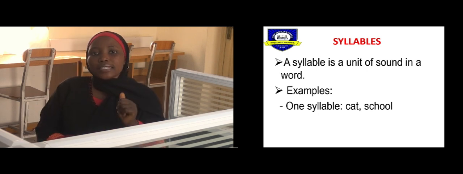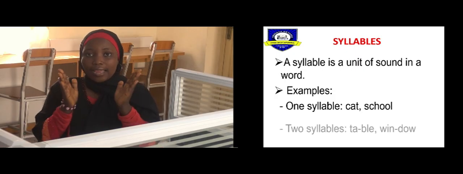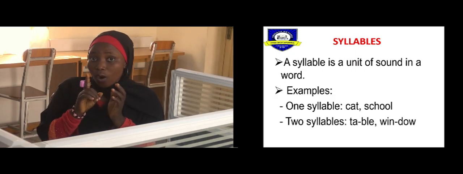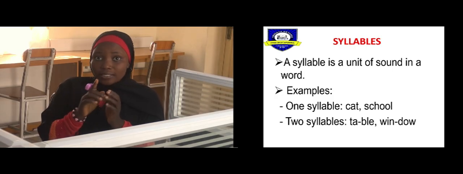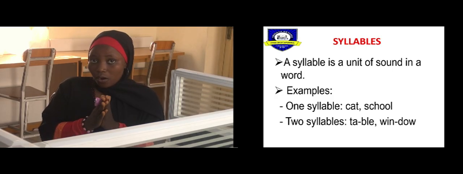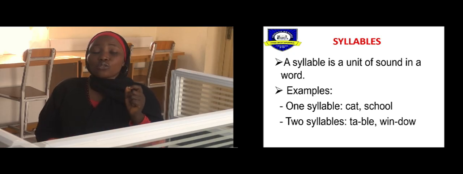Now we have cat. Cat. Can we clap? How many syllables does cat contain? Cat. That's what? 1. School. School. 1. Right? Door. Door. 1. Beautiful. Now moving on to the next one, which is the 2 syllables.